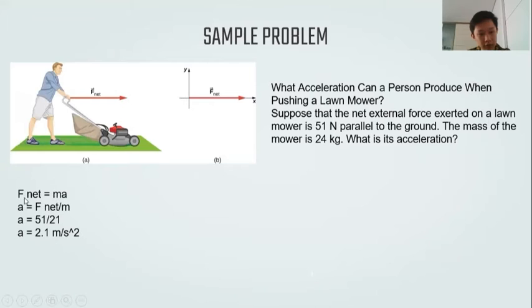So in this formula, we transfer the m to the left, and it becomes a equals F net over m. The F here is 51 Newton, so we write it here, and the mass is 24 kg. This one is supposed to be 24.